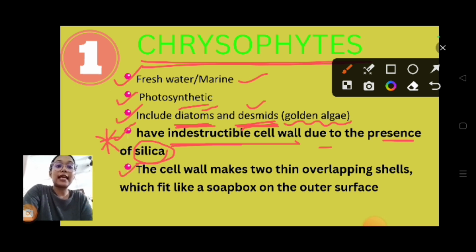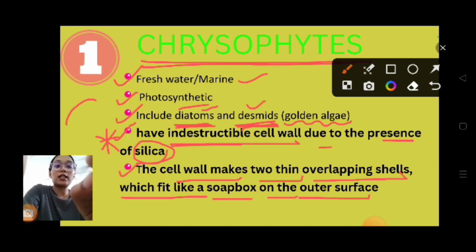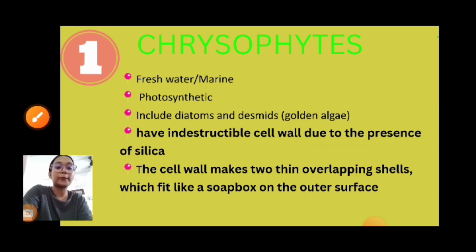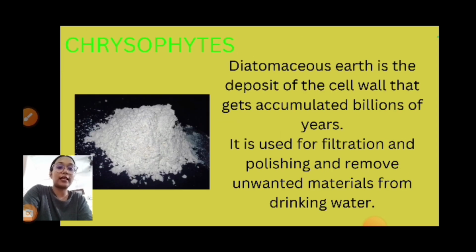The cell wall forms two thin overlapping shells which fit together like a soap box. It is overlapped, like how you keep the soap and soap base. So the shape is like that. I'll show you the picture in the next slide.